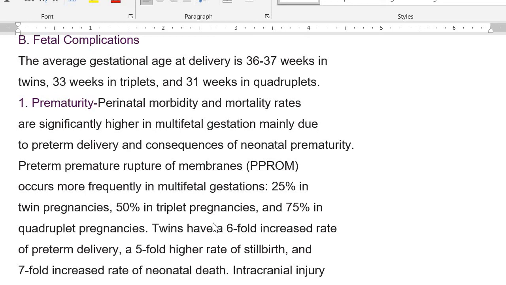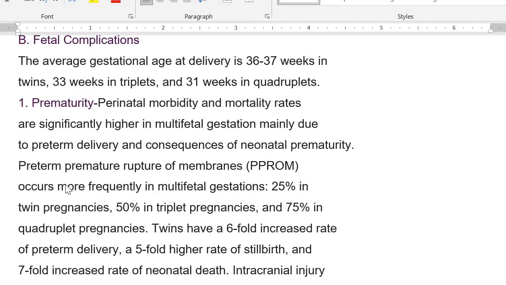But the incidence, like it is mostly if they are dizygotic, diamniotic, they are going to deliver at 36 to 37 weeks. Okay, the twins. If there are triplets, the average age is they will deliver at 33 weeks. And if there are 4 babies, then they are going to deliver at 31 weeks. So the number one complication is going to be prematurity. Prematurity means any birth before 37 weeks of pregnancy. So the rates of mortality and morbidity are significantly higher in multifetal gestation, mainly due to preterm delivery, and they result from neonatal prematurity.